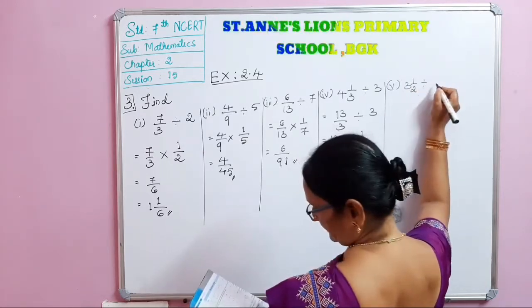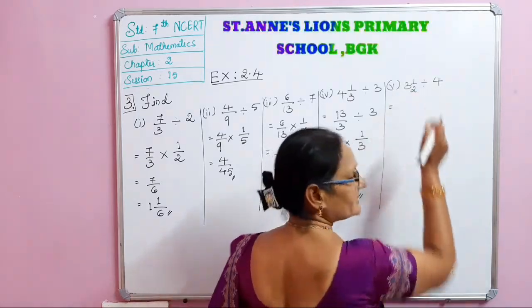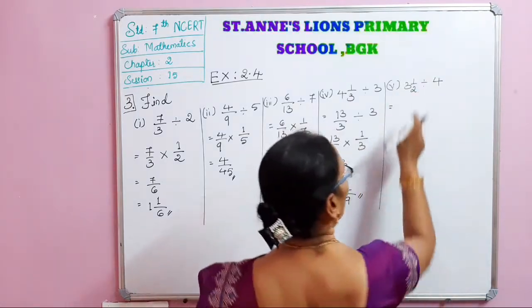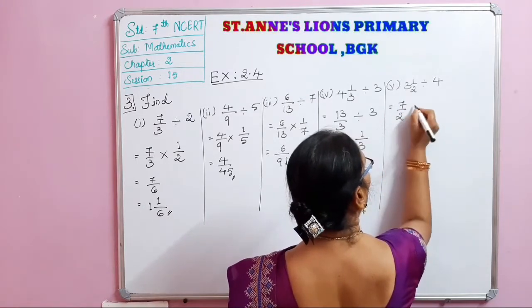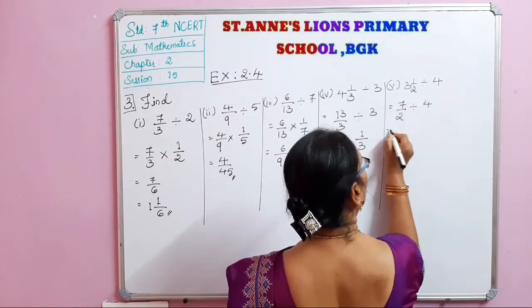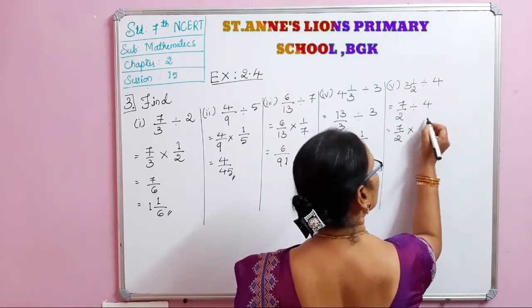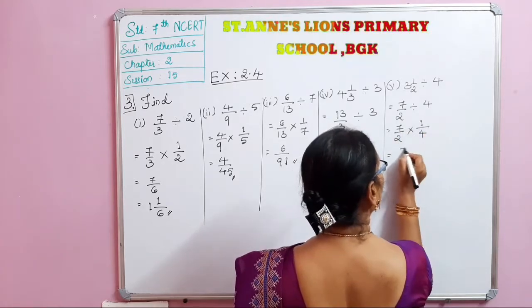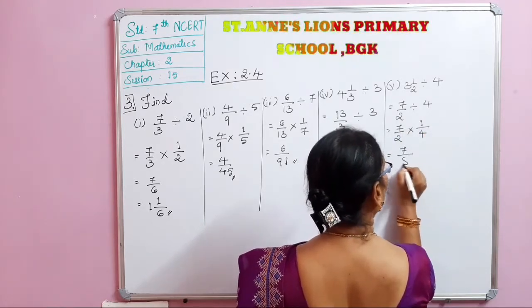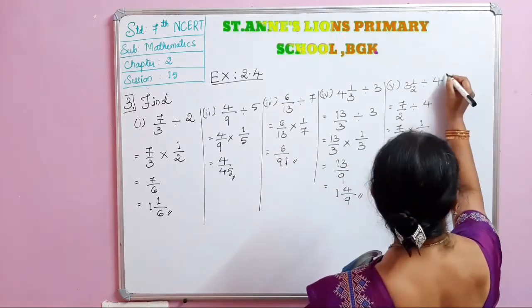3 integer 1 by 2 divided by 4. What is the first method? We have to convert this mixed fraction into improper. 2 threes are 6, 6 plus 1, 7 by 2 divided by 4. Next, 7 by 2 into 4 by 1 is changing into 1 by 4. So 7 ones are 7, 2 fours are 8. This is a proper fraction. No need to change anything.